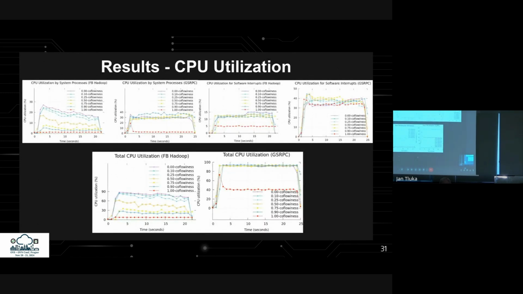Now we move on to CPU utilization. The upper figures show kernel CPU utilization and CPU usage due to software interrupts. The lower figures represent total CPU utilization, including those two factors and more. It's easiest to focus on the lower figure. Here, we see that increasing co-flowiness reduces CPU utilization, but only for the Facebook distribution. For Google, only the optimal scenario shows a decrease in utilization, while all other co-flowiness configurations place the same load on the system. For Facebook, we also observe lower CPU usage over time as more flows are cached, but this pattern doesn't hold for the Google distribution.